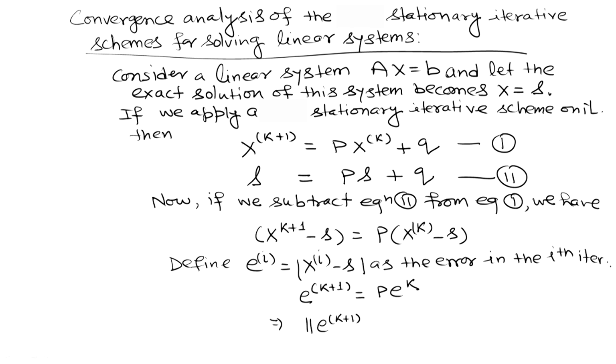Or this I can write as the norm of the error, because this error will be a vector for different variables x1, x2, x3 up to xn. This can be written as the norm of the error vector in kth iteration. So, what we are having? We are having the norm of the error vector in (k+1)th iteration equals the norm of P times the error vector in kth iteration, and this can be written as norm of P into norm of E_k.